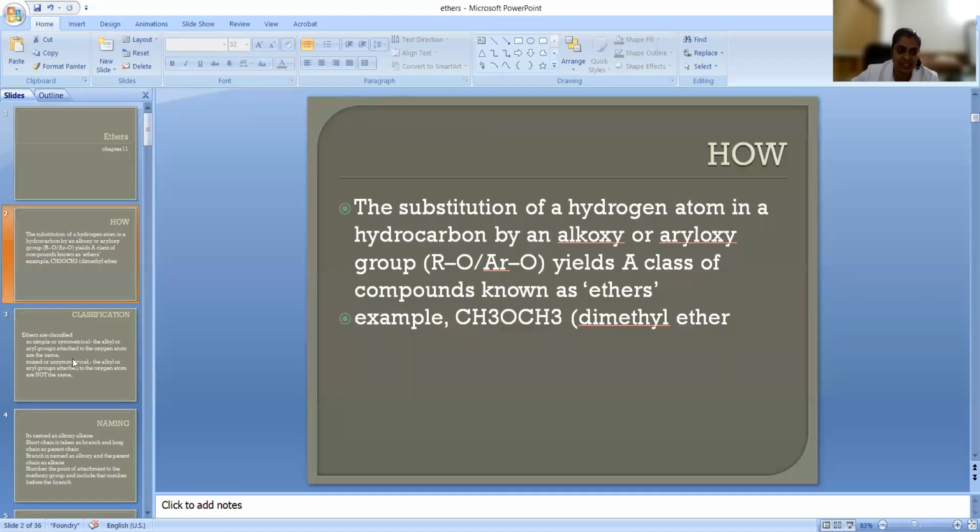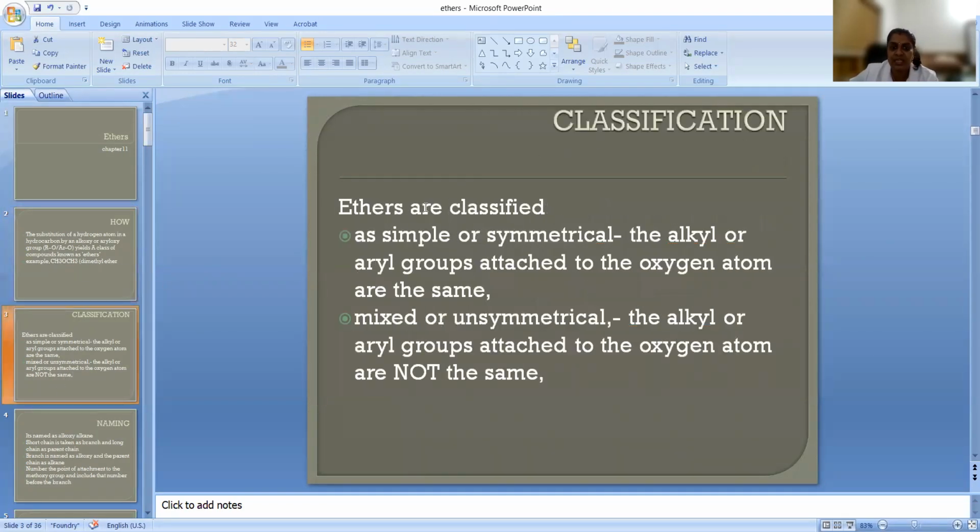There are two classifications of ethers. Ethers are classified as symmetric ethers and unsymmetrical ethers, that is, simple or symmetrical ethers, or mixed or unsymmetrical ethers. What is the difference? We know that an O is there. If on both sides you have the same alkyl group, here CH3 and here also CH3, or if you cut in the middle and get the same group on both sides, then that is called a simple or symmetrical ether.